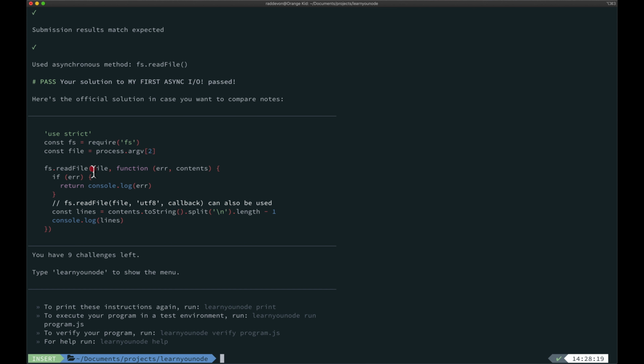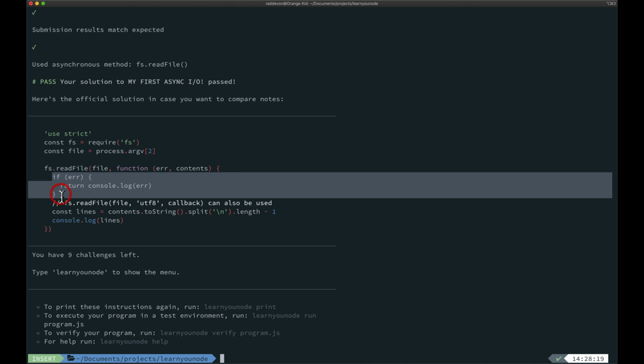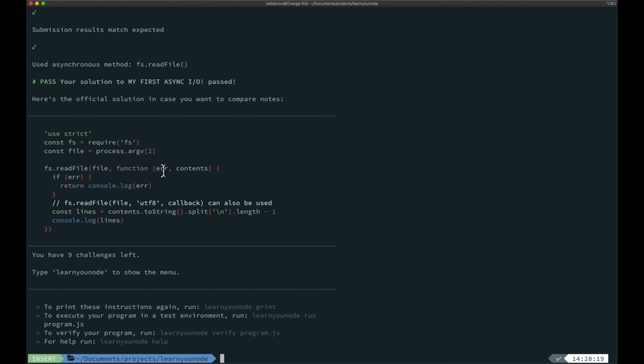fs.readFile. There is the file path. And then here's their callback function they're passing in. They are not passing the encoding, so they'll have to manually convert the buffer to a string, which they do right here. Oh, they also have error handling, and we don't have that. I made a bad assumption that there weren't going to be any errors. That turned out to be right, but you should never assume that.